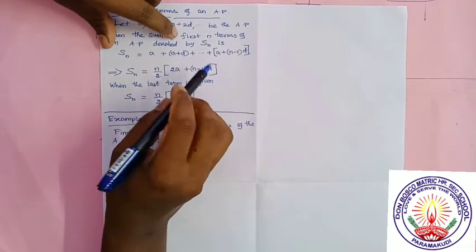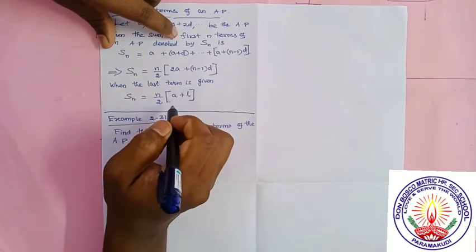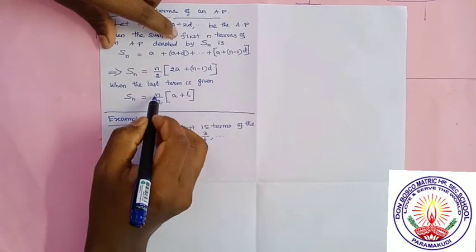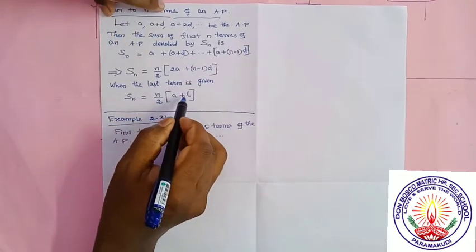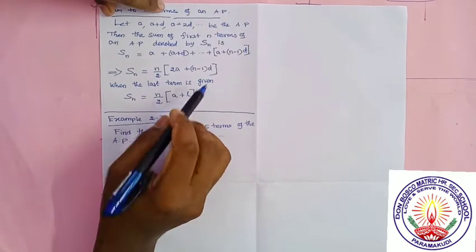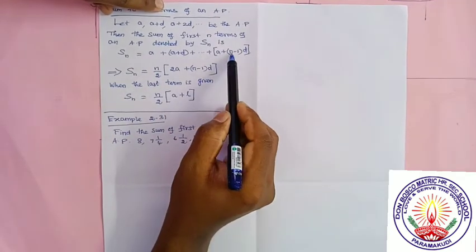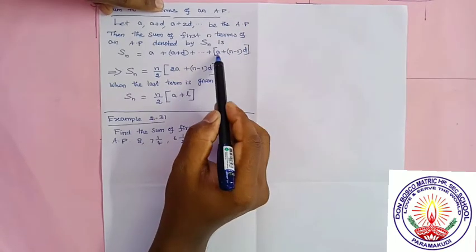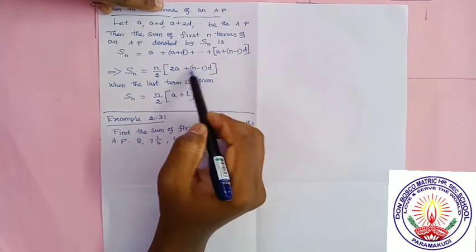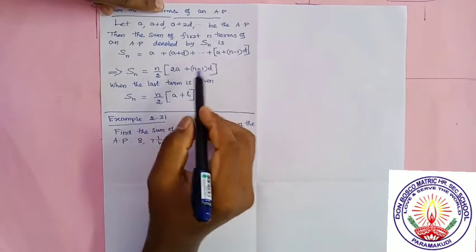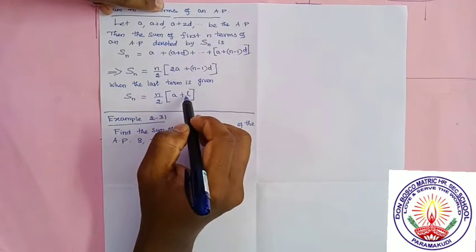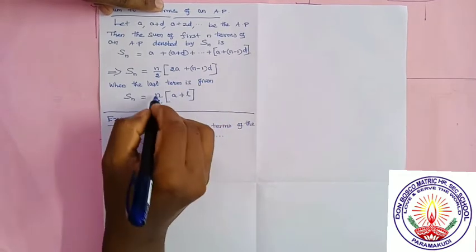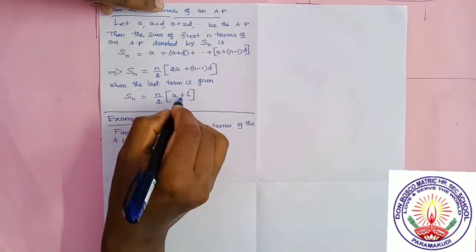Suppose the last term l is given, this formula will be written as Sn is equal to n by 2 into a plus l, because l is the last term. The last term is a plus n minus 1 into d. First term a plus a is equal to 2a. So 2a plus n minus 1 into d will be the formula. So we can write directly the last term plus a into n by 2. So Sn is equal to n by 2 into a plus l.